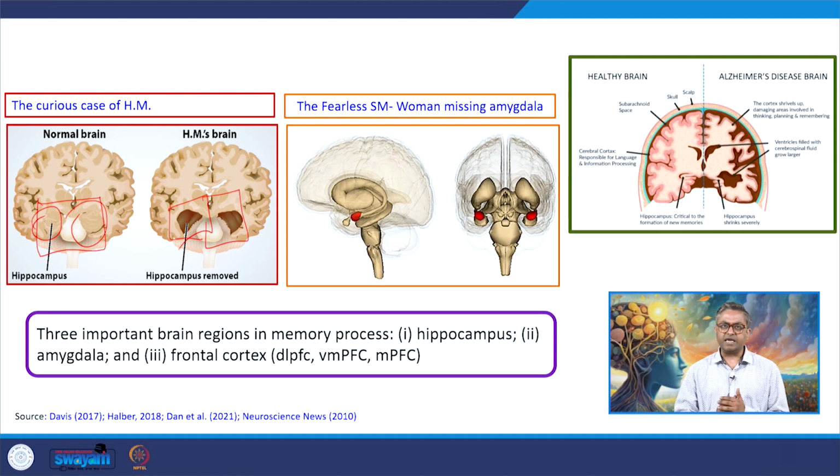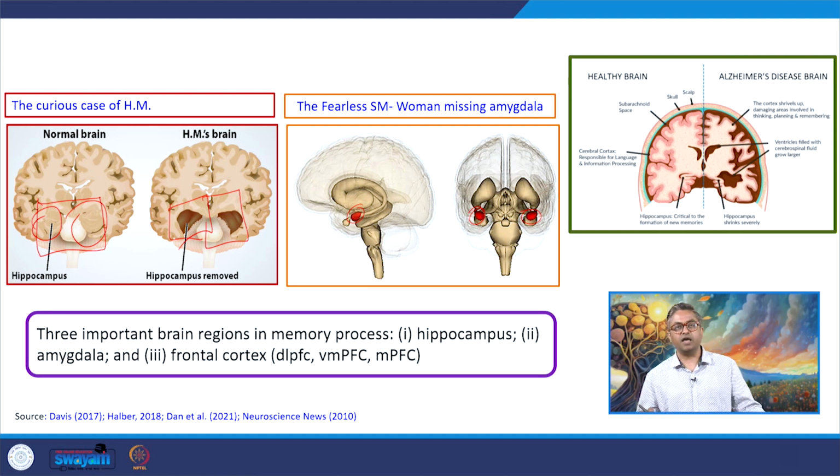Then another unique case is the SM case study, where the almond-sized organ was calcified, meaning hypercalcification happened. It is a rare genetic disorder, and this woman suffered from it by the age of 13 or 14. Her whole amygdala just vanished from the brain because of too much calcium in her brain.